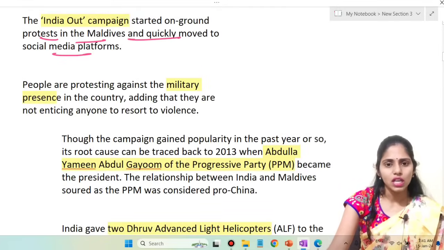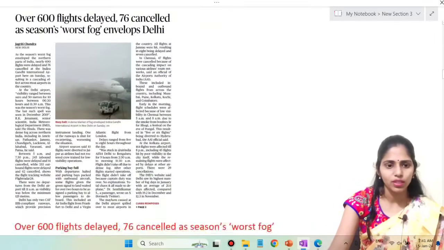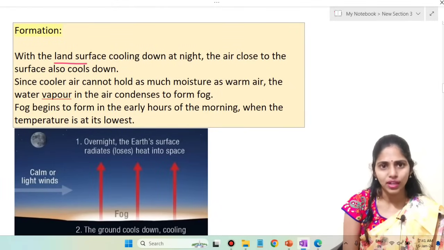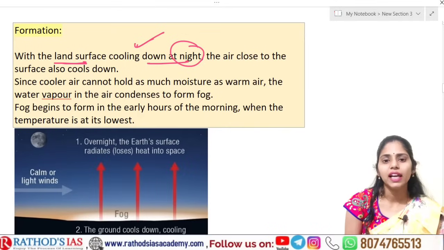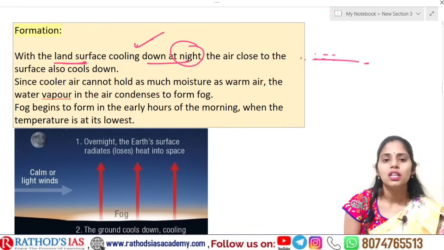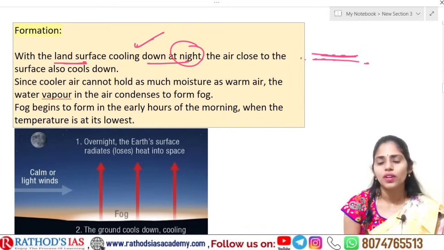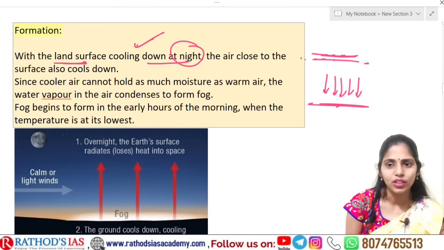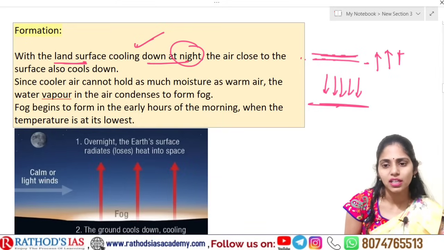Fog is formed when the land surface cools down at night. During the night, the land surface cools down, and the air close to the surface also cools down, right? Whenever the air cools down, pressure is applied on the surface of the ground, so it does not move upward. So we can see there will be descending winds.